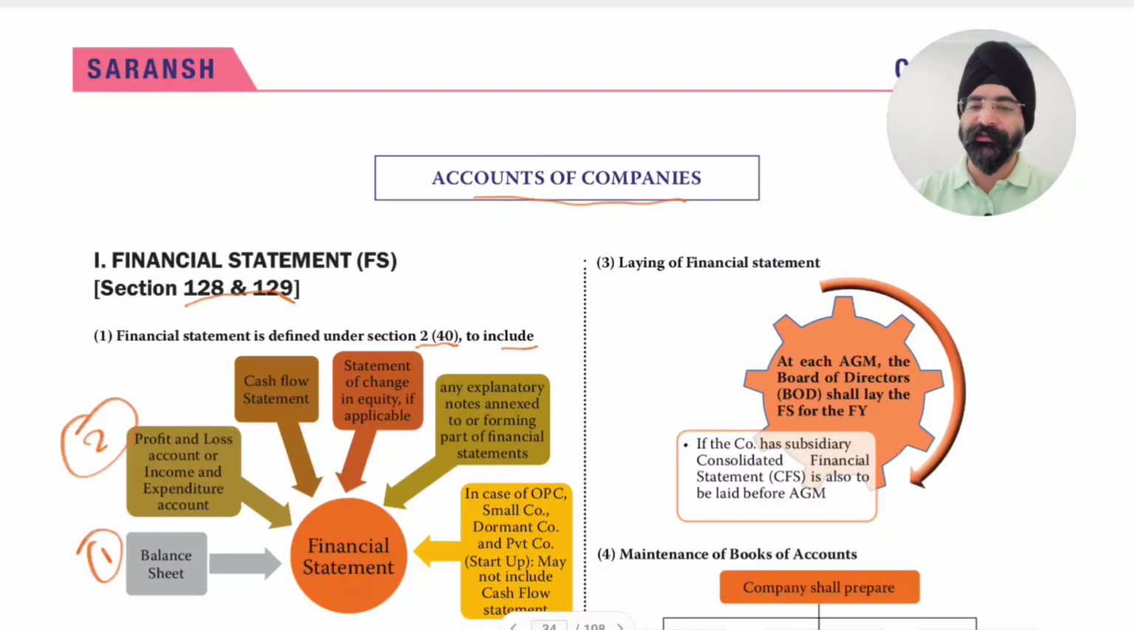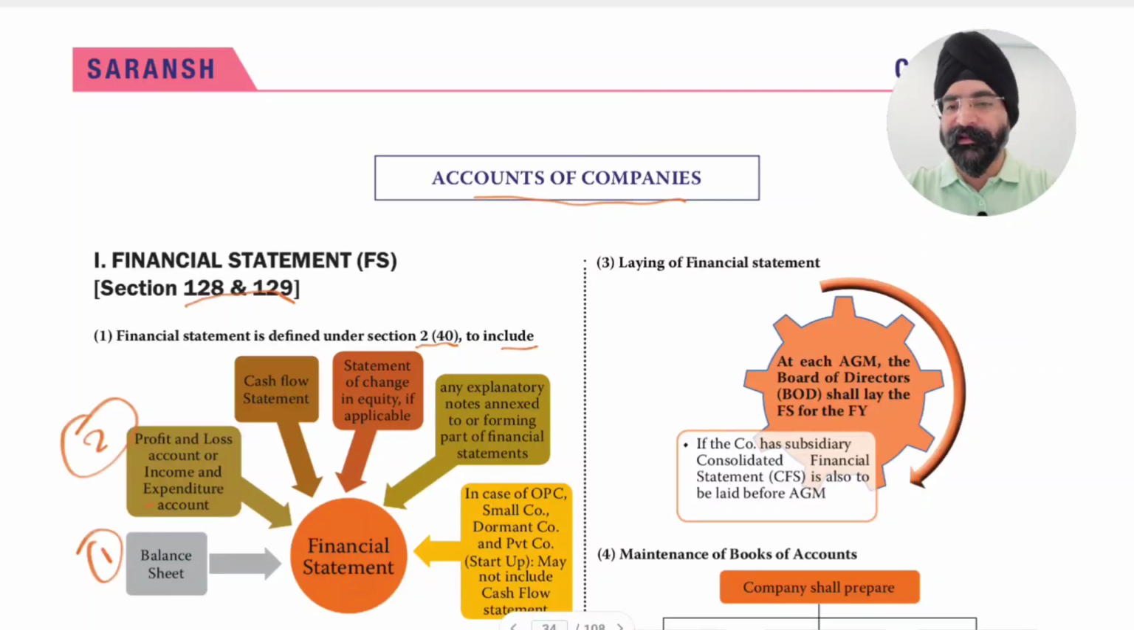Number two requirement of financial statement is profit and loss account or income and expenditure account. Like in case of a section 8 company, a non-profit company, the second part of financial statement is the income and expenditure account. This is prepared for the complete year: at the end of the year, this is the profit, these are the expenditure, these are the income, and the profit and loss is calculated.